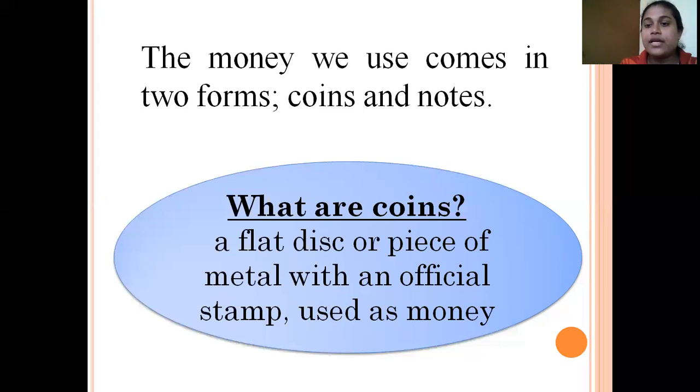Not only in Sri Lanka, but all over the world, most countries use money in two forms, that is coins and notes. Let's see what coins are. A flat disc or piece of metal with an official stamp used as money, we call coins. Here I have a coin with me.